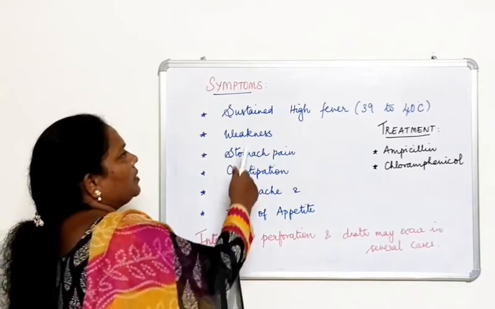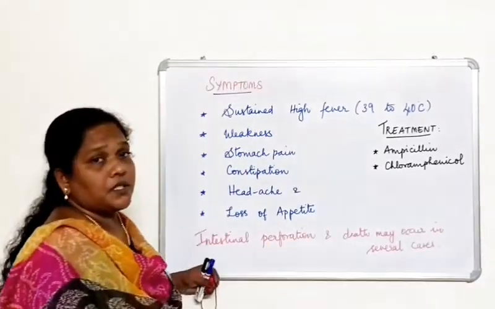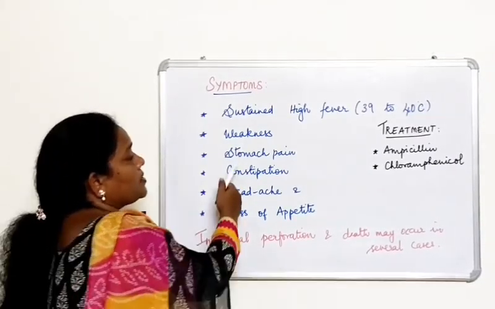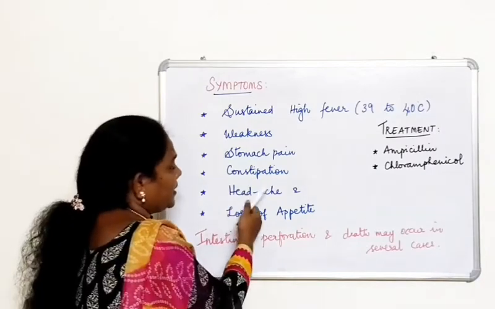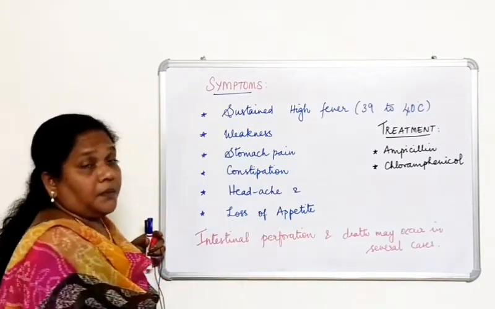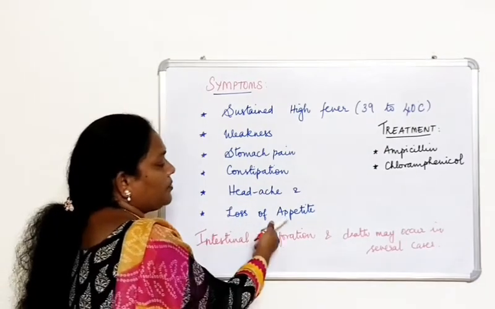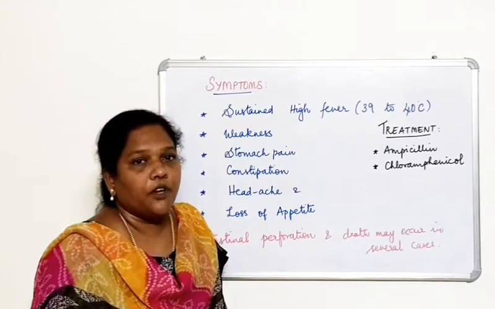Next, what are the symptoms of typhoid? Normally the patient will have sustained high fever, 39 to 40 degrees Celsius. And then weakness, totally the patient will be weak, and continuous stomach pain, and even constipation, headache, and loss of appetite. The person will not feel hungry. In that case, you use the term appetite. So these are the symptoms you can see in typhoid fever, right?